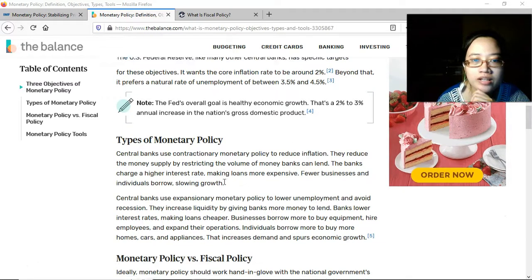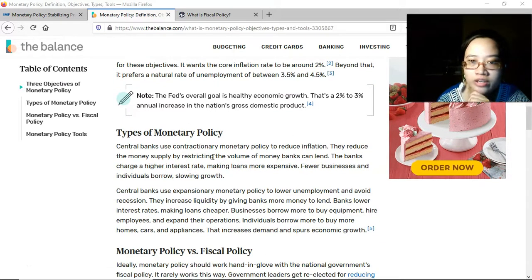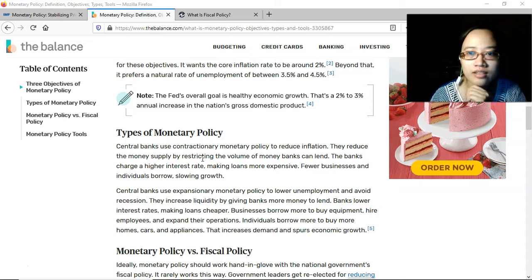Types of monetary policy. Central banks use contractionary monetary policy to reduce inflation. They reduce the money supply by restricting the volume of money banks can lend. The banks charge a higher interest rate, making loans more expensive. Fewer businesses and individuals borrow when the interest rate is high. That's how it slows down the growth.